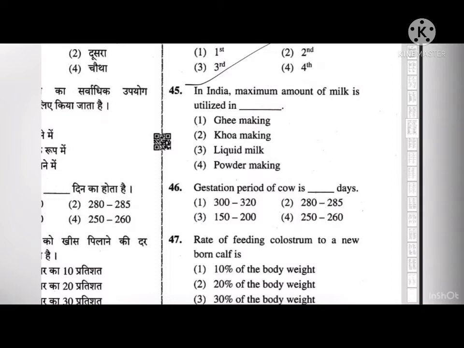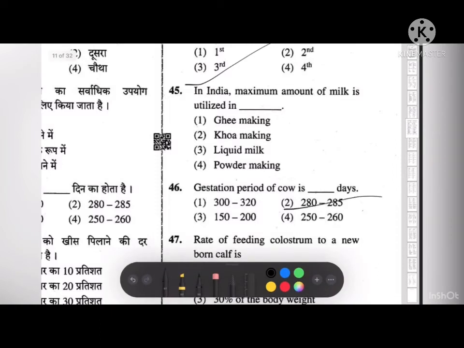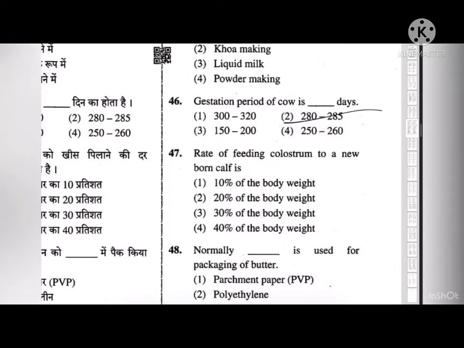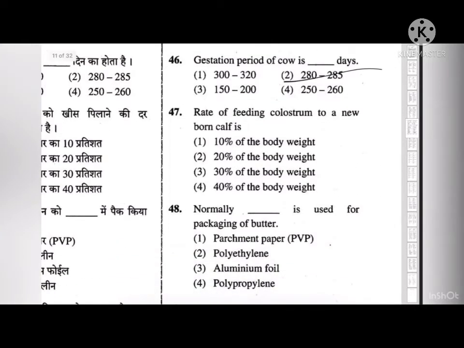Next, the gestation period of cow is dash days. 300 to 320, 280 to 285, 150 to 200 or 250 to 260. So the correct answer to this is second, that is 280 to 285. Next, the rate of feeding colostrum to a newborn calf is option 1, 2, 3 and 4. So the correct answer to this is 1, that is 10% of the body weight.